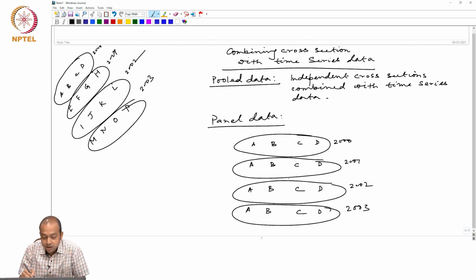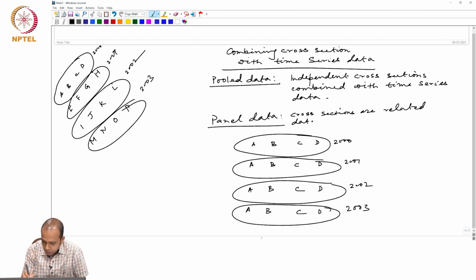So, that means here the cross sections are actually not independent because I am collecting data from the same individuals or same countries or same states or same firms over a period of 4 years. So, here cross sections are not independent. They are related.